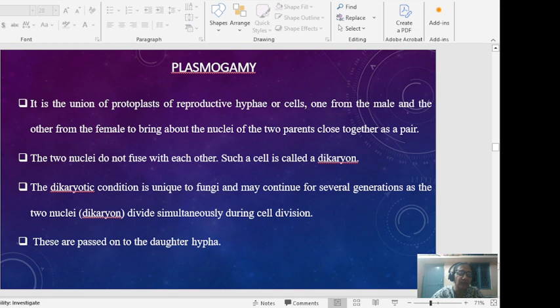Plasmogamy is the union of the protoplasts of the reproductive hyphae or cells. In this, the two nuclei do not fuse with each other and they are called dikaryons. This is unique to fungi, which continues for several generations and divides simultaneously during cell division. They are passed to the daughter hyphae.